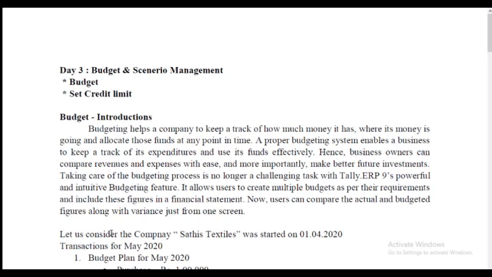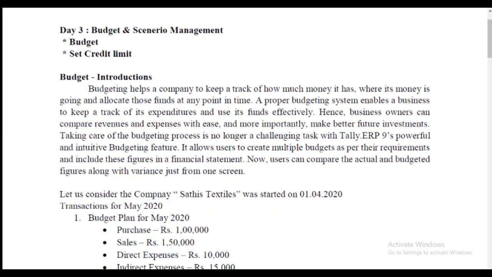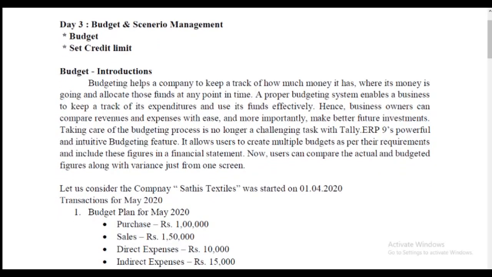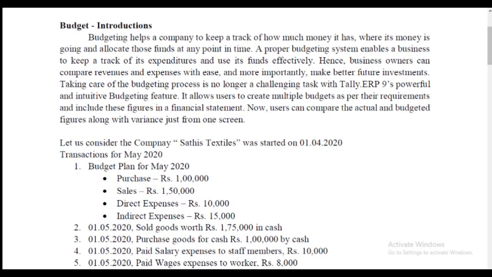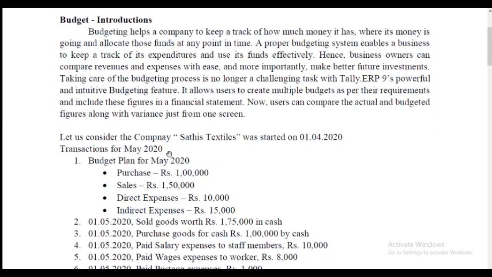Let us consider the company Sadish Textiles, which was started on 1/4/2020. The transaction for May 2020: I give first the budget plan.